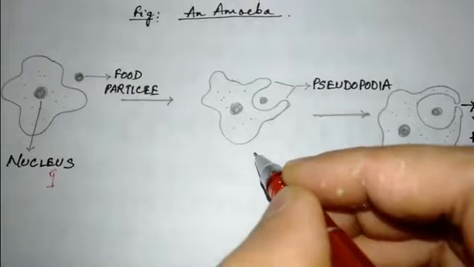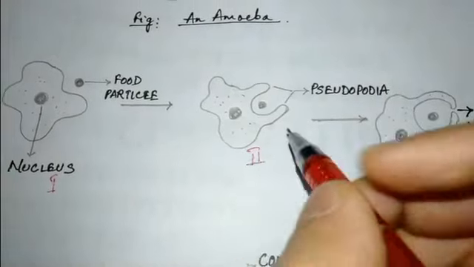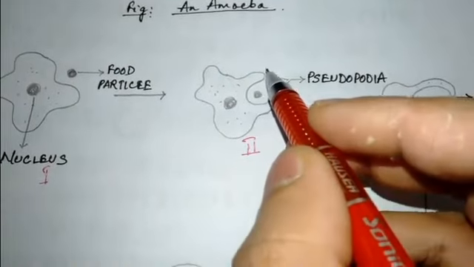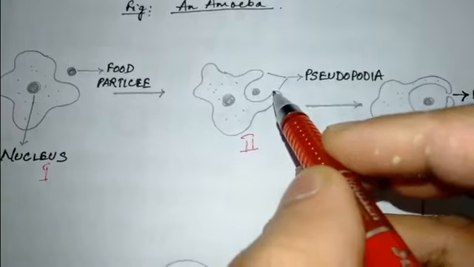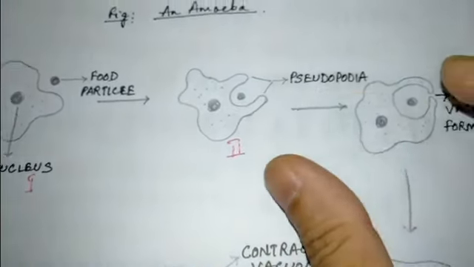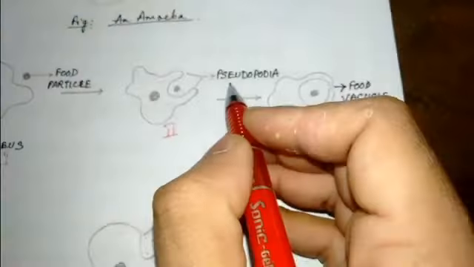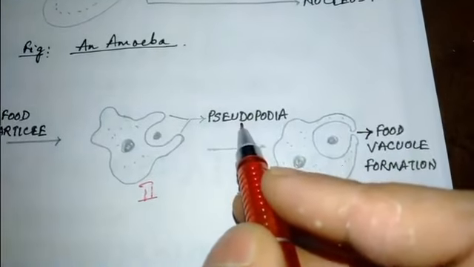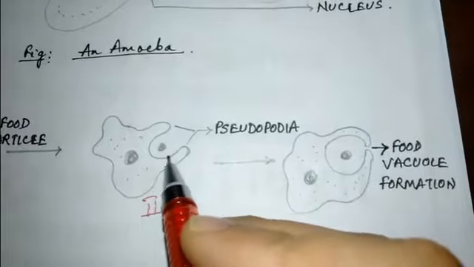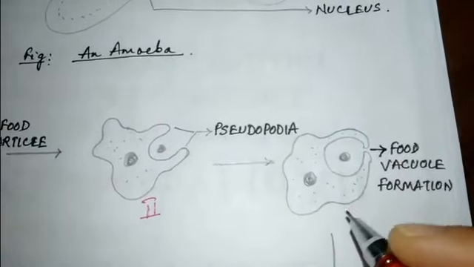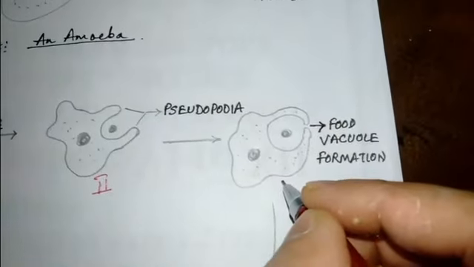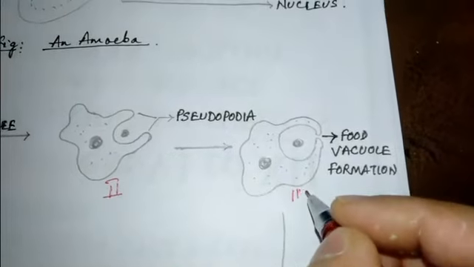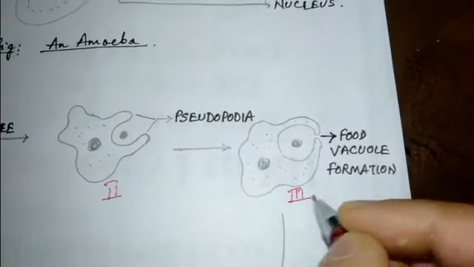In the second step, we can see that the cell membrane extensions around the food particle are called pseudopodia. In general terms, pseudopodia are also called false feet.